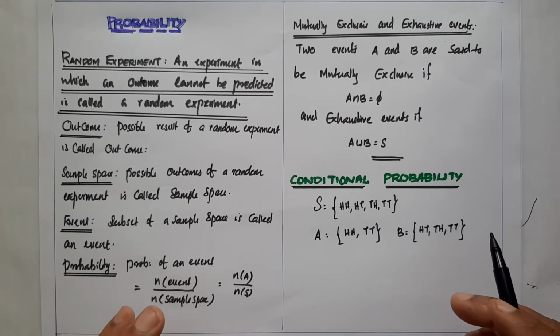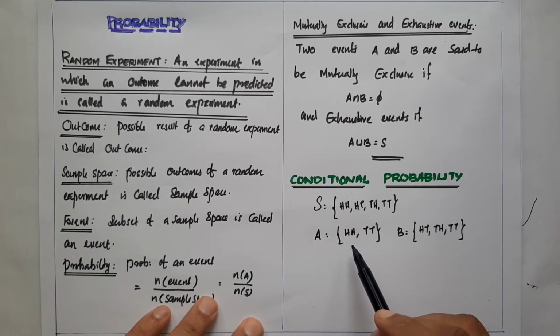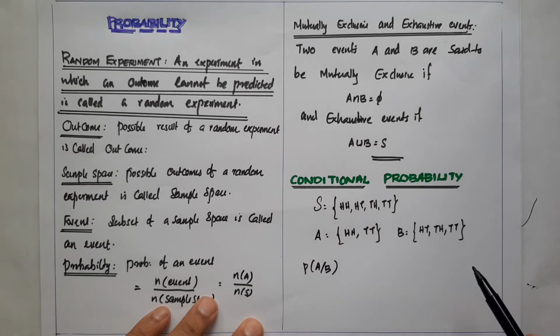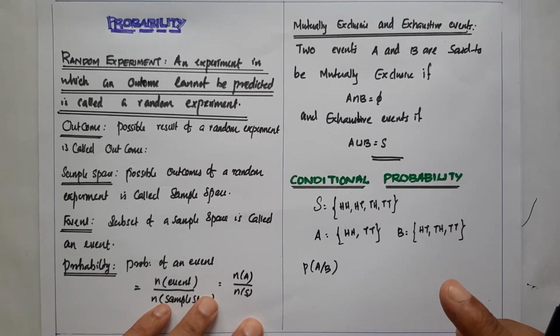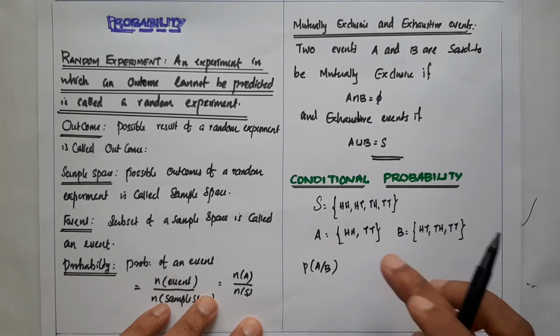Actually, conditional probability says that we find the probability of the first event using the second event. That means we find the probability of A given B. That is a conditional probability. That means we find two heads or two tails, the probability of getting two heads or two tails, from the second event. That is what the probability A given B condition says.